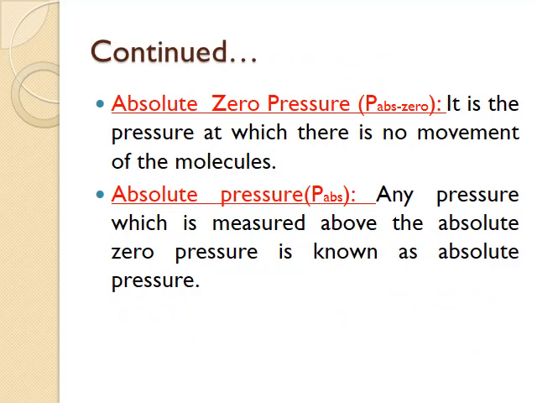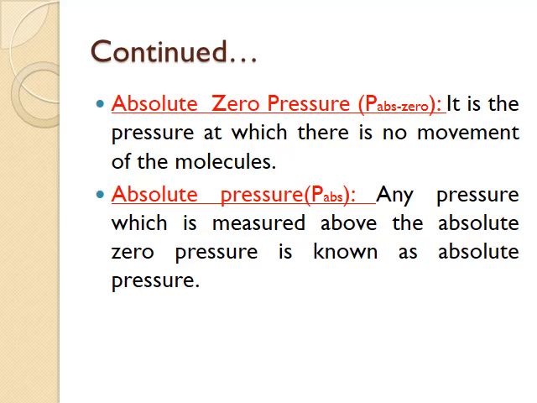Absolute zero pressure. Please concentrate here. The difference between absolute zero pressure and absolute pressure is very minute, so please be concentrated. Absolute zero pressure is the pressure at which there is no movement of molecules. I repeat, at absolute zero pressure there will not be a movement of molecules. And absolute pressure means any pressure which is measured above this absolute zero pressure.